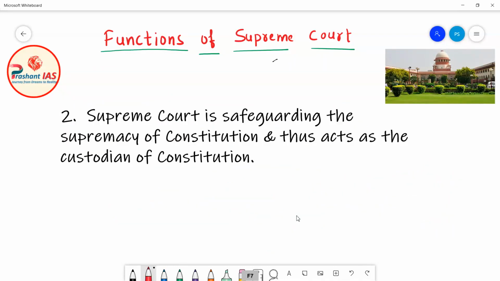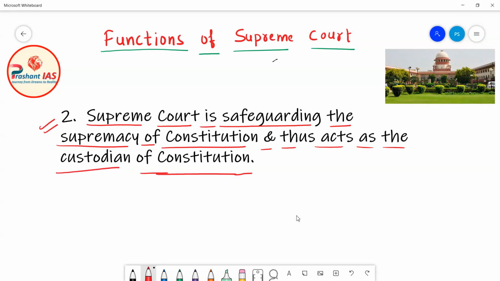Now friends, after this, the second function of the Supreme Court is that the Supreme Court safeguards the supremacy of the Indian Constitution and thus acts as the custodian of the Constitution. So in short we can also say that the Supreme Court of India works as the custodian of the Constitution. But what is the meaning of this statement?